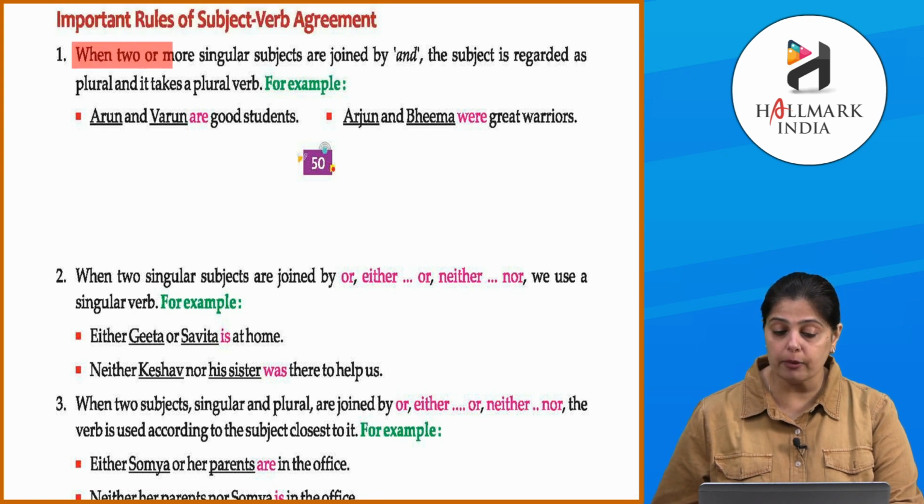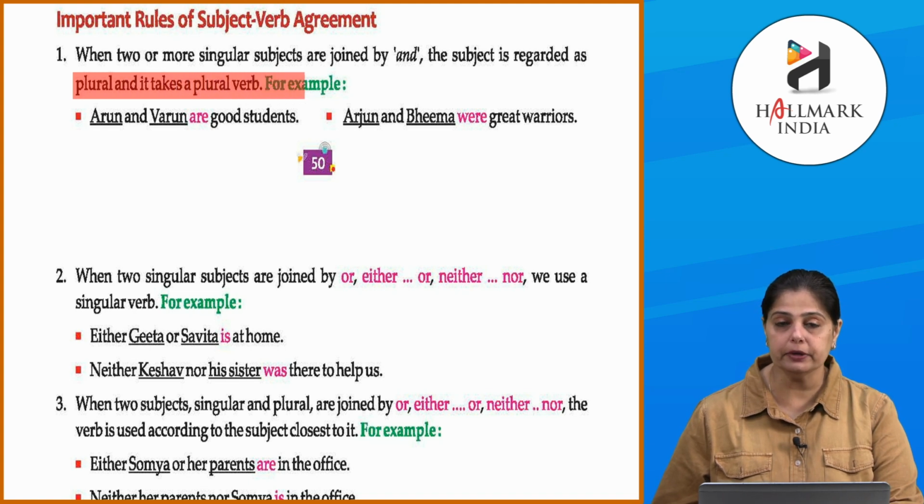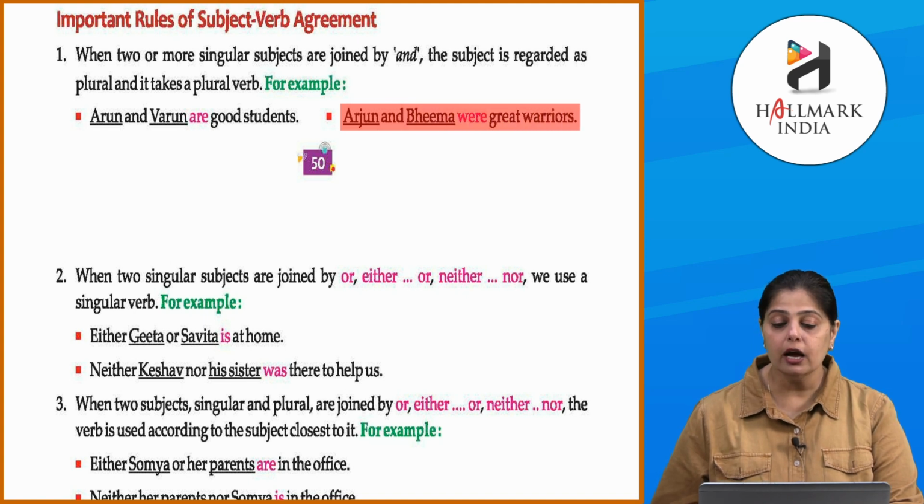When two or more singular subjects are joined by and, the subject is regarded as plural and it takes a plural verb. For example, Arun and Varun are good students. Arjun and Bhima were great warriors. Arun and Varun are good friends. So यहाँ पे क्या हो रहा है, हमने and यूज करके दो सब्जेक्ट्स को ज्वाइन किए हैं. And इसकी वजह से हमने are या were यूज किया है, to show that it is in plural.